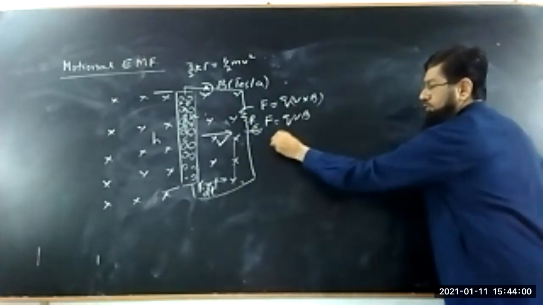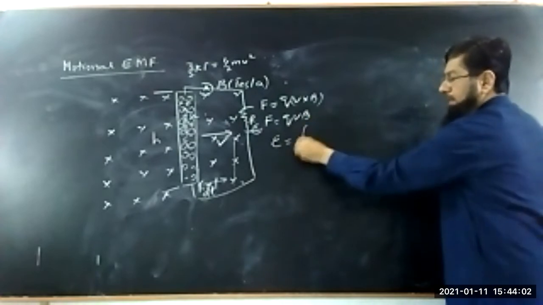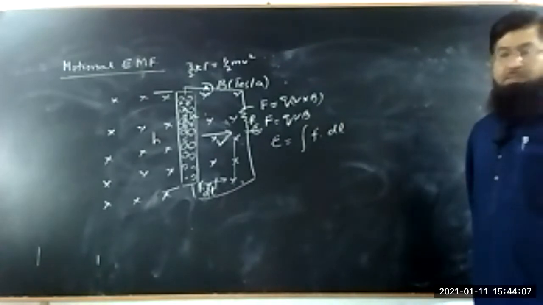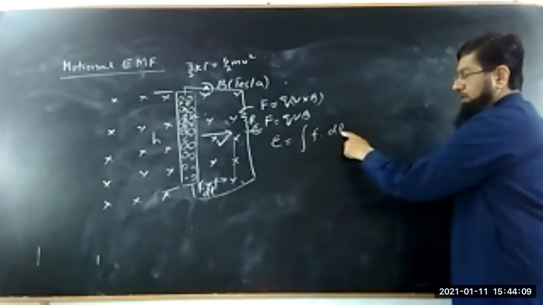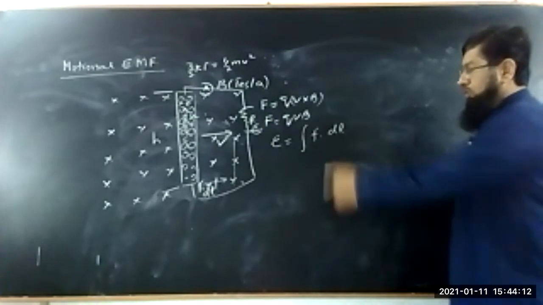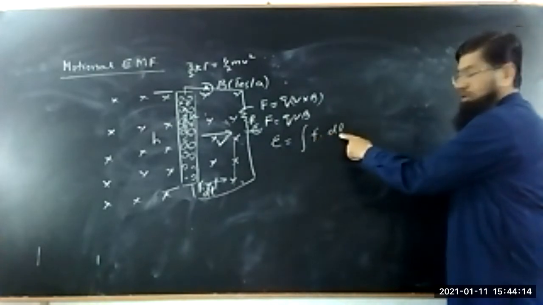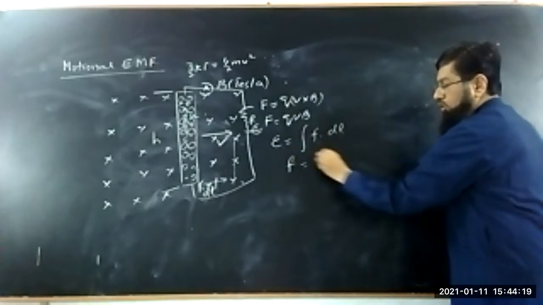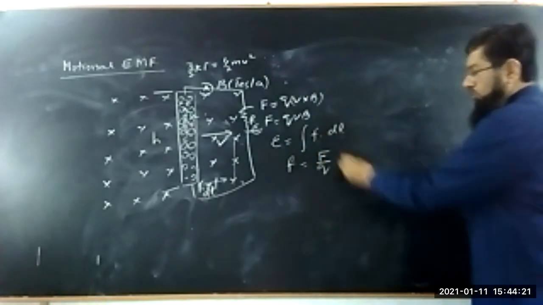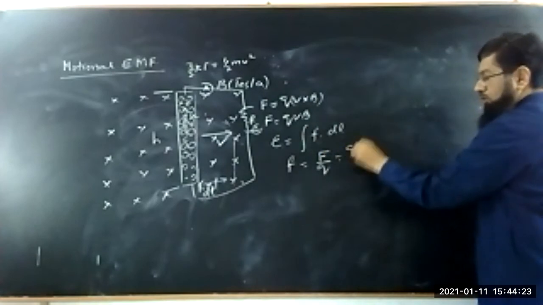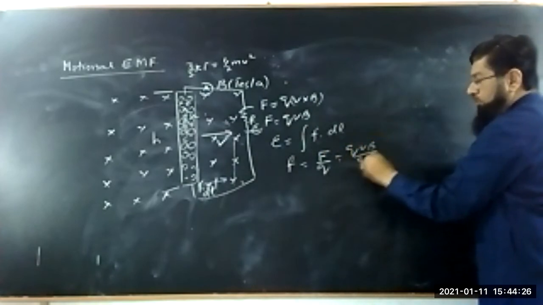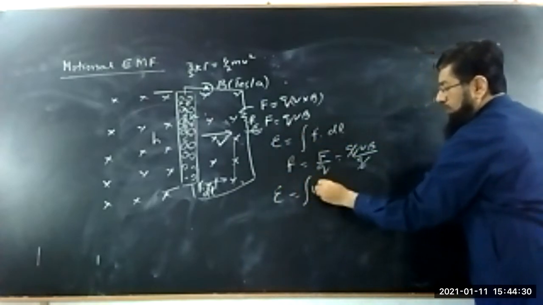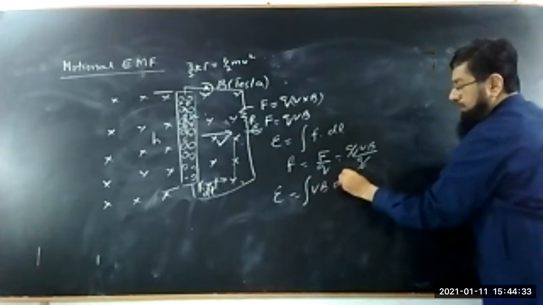And this EMF is equal to the integral of force per unit charge into dl. EMF is defined as the work done per unit charge. Work is equal to force into displacement. The small f is equal to force per unit charge. So here this force per unit charge is equal to QVB upon Q. Q cancels. So EMF is equal to integral of VB into dl.